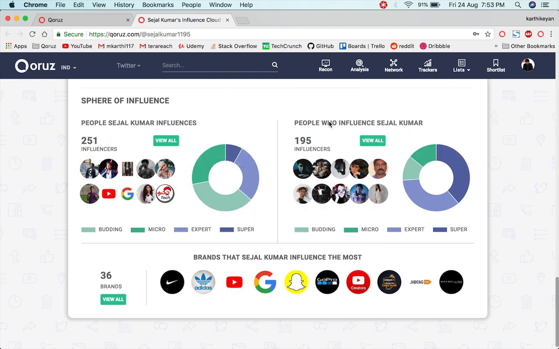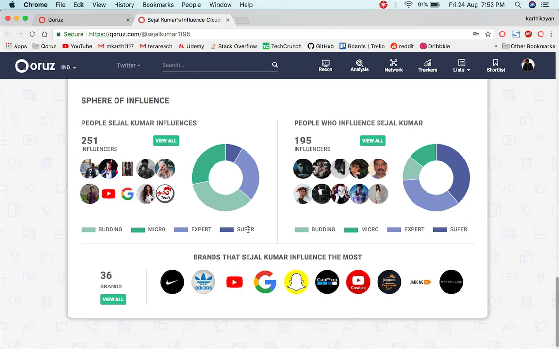Plus, the people who influence Sejal Kumar are just the reverse, where you could see all the influencers whom Sejal Kumar follows or interacts with. So probably a share of a bigger set of influencers will come up in the spectrum. In the 251 influencers itself, we have split them into super, expert, micro, and budding. Super depends entirely on the scoring, where super is someone having a score between 9 and 10. Expert is someone having 7 and 8, micro 5 and 6, and budding everything below that.